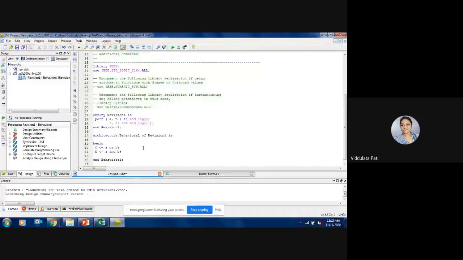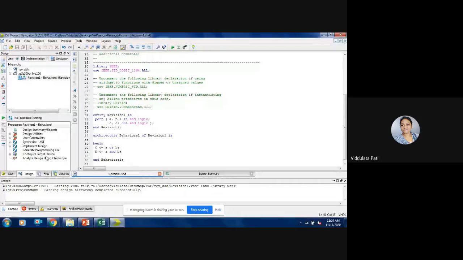Now, what we have used here in the architecture body is the assignment operation. Whatever is the result of this statement will be assigned to the identifier or the signal which is on the left side. So the outputs will be on the left side, and the expressions on the right side, whenever you are assigning any expression there. Okay, so now let us save this.